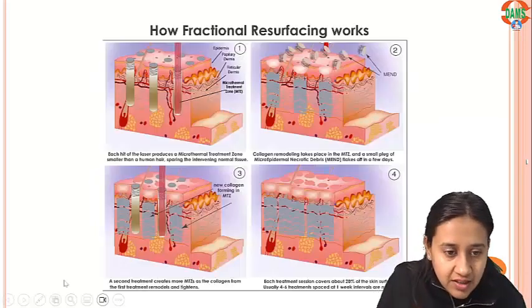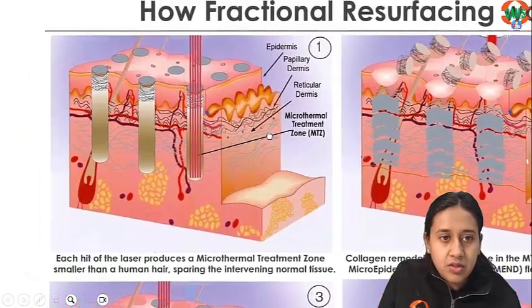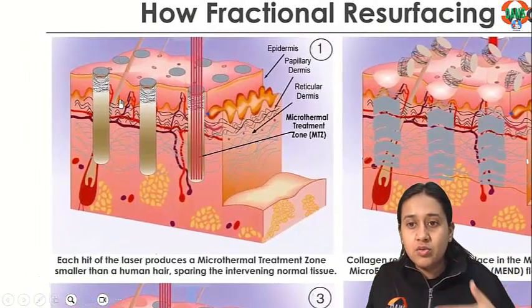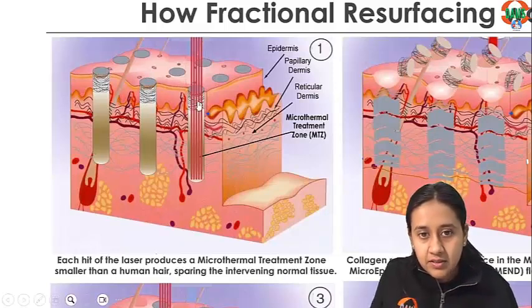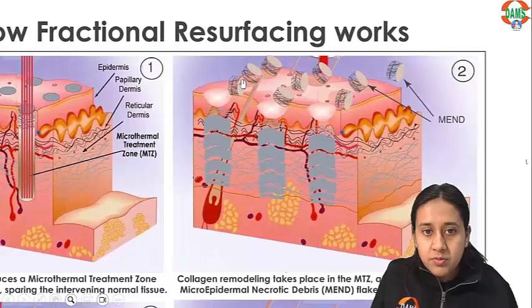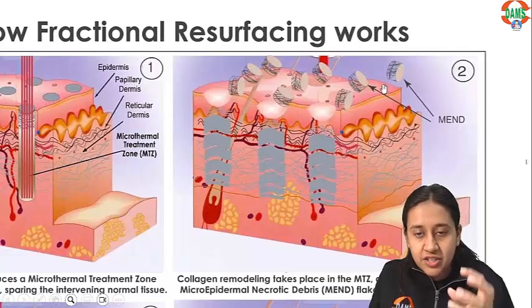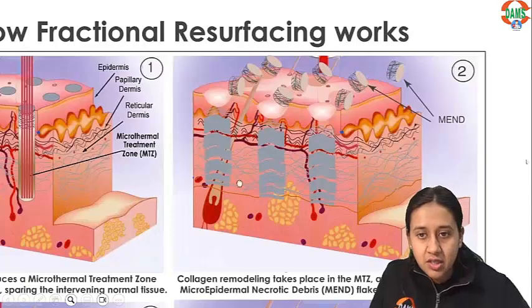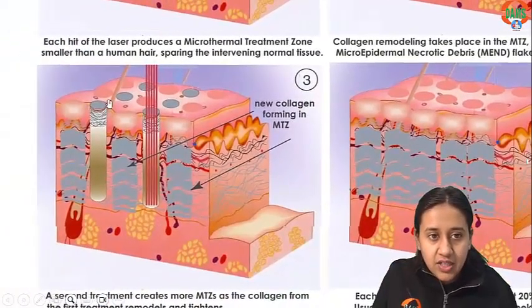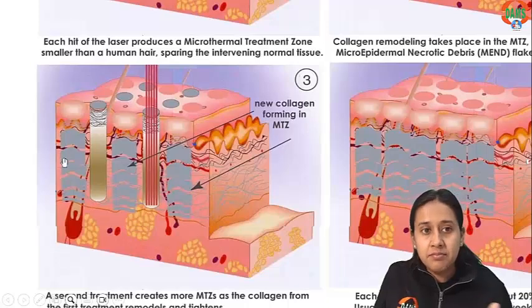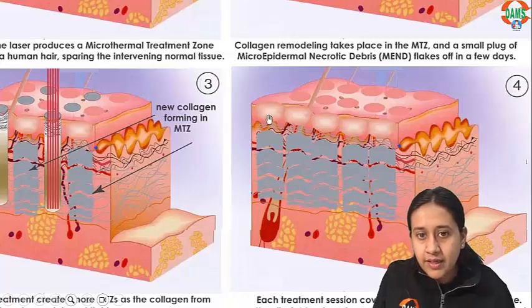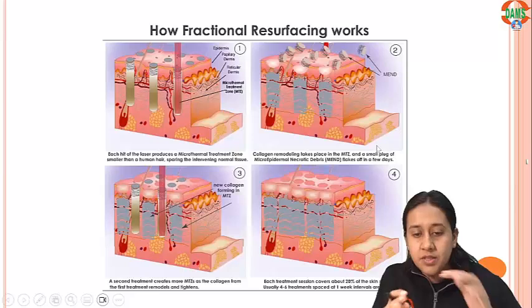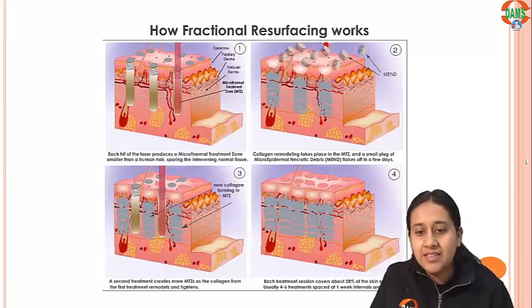Let me show you that. So it's a very nicely explained diagram. Whenever we do fractional CO2, we have multiple exposures. So one exposure is here. You can see the epidermis is intact, stratum corneum is intact. The main damage is occurring at the level of the dermis. Now after some time you will observe that epidermal coagulation has gone. The MENDs have just come out. In the second sitting, we are just radiating the areas which are present in between, the normal areas, and you can see that these coagulations are also going. So there's a very good amount of healing which is observed after 4 to 6 treatments which are spaced at a weekly interval.